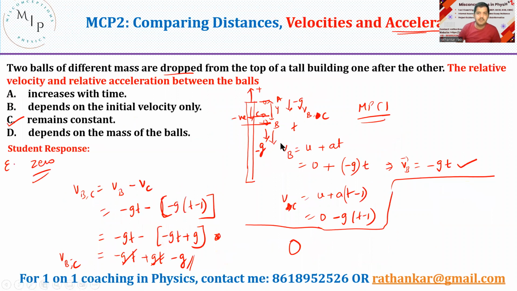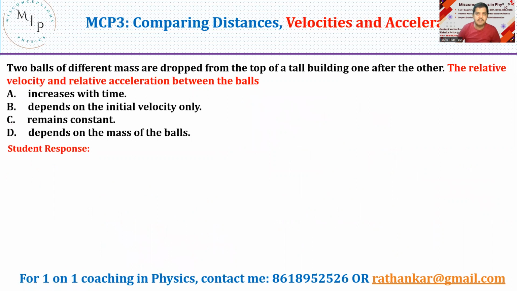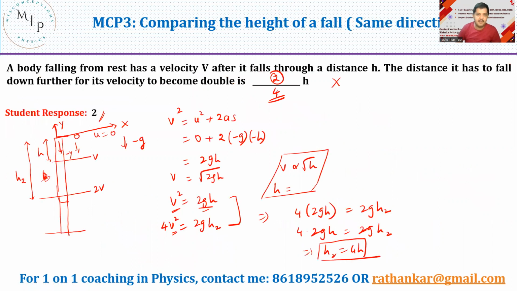Then we also looked at comparing velocities and accelerations instead of distances, and how the result varies. The third problem was based on comparing the height of a fall. We dropped an object, and upon reaching a given height its velocity was v. What should the height be if the velocity has to get doubled? Most students make a mistake thinking that when the velocity doubles, the height should also double, which is incorrect. This was proved here.